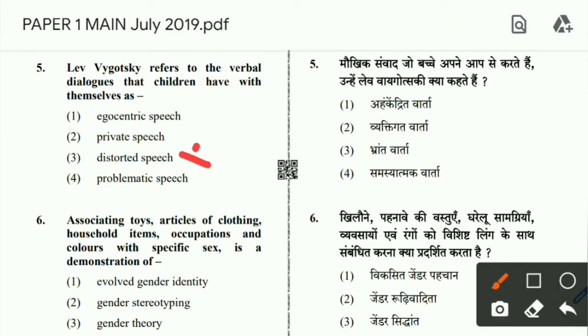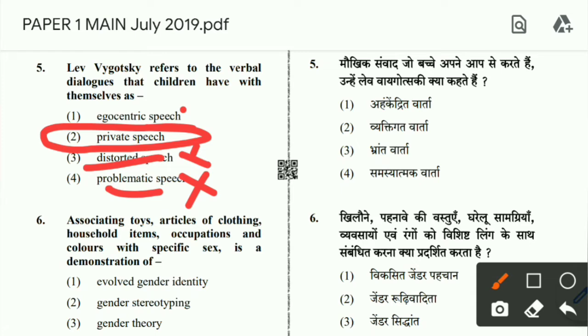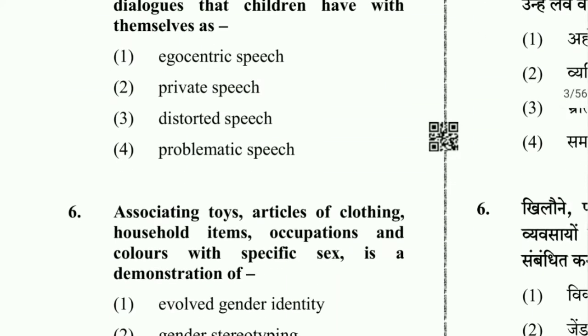Look, distorted speech and problematic speech get automatically cancelled, because there is no such type of speech told by Vygotsky. Vygotsky told about three speeches: social speech, private speech, and silent inner speech. So this is private speech, a child is talking to himself. Egocentric speech comes under Jean Piaget.